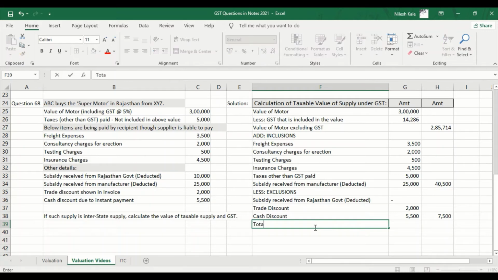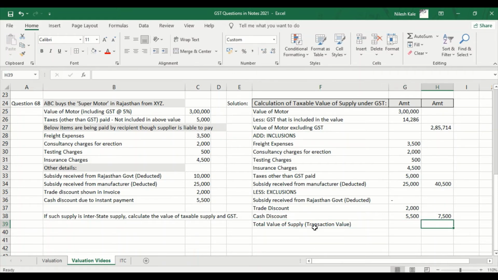Now total value of supply, right? You can use the word transaction value because this is what we are calculating. What is that transaction value? This plus this minus 7,500. This is what we are trying to do. Understanding?